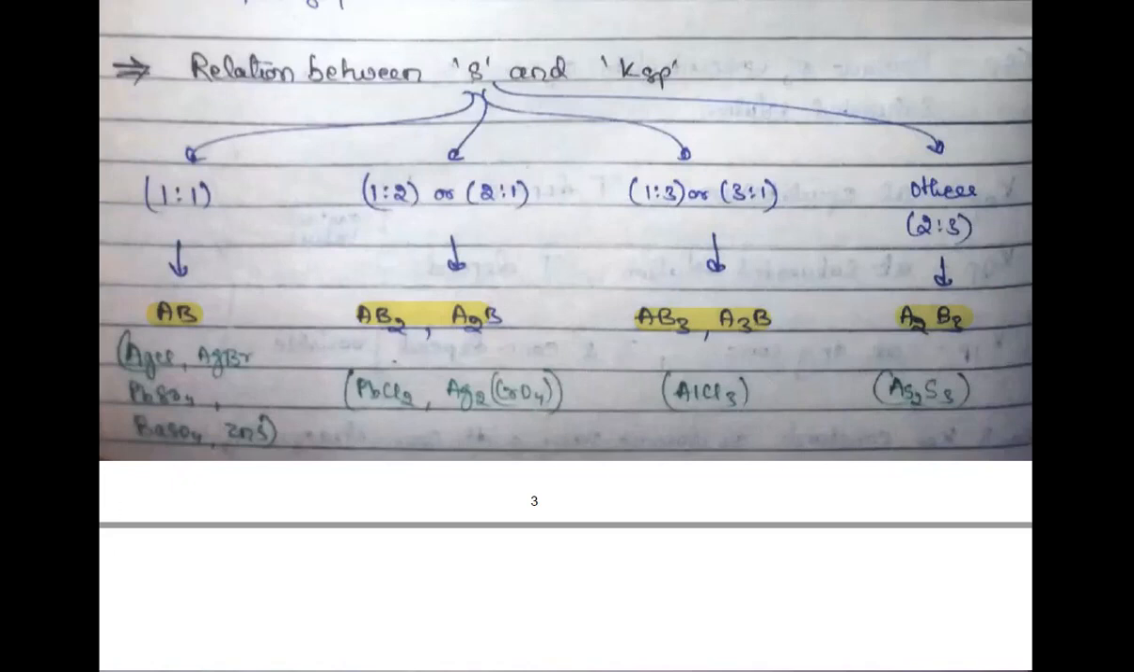Here also I have given you some examples. In the AB case, you may have AgCl, AgBr, lead sulfate, barium sulfate, zinc sulfide. For AB2 or A2B, you may have lead chloride and silver chromate. For AB3 or A3B, you may have AlCl3. For A2B3, we may have arsenic sulfide, like this.